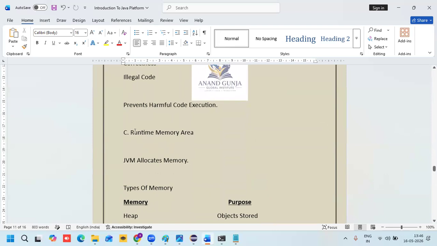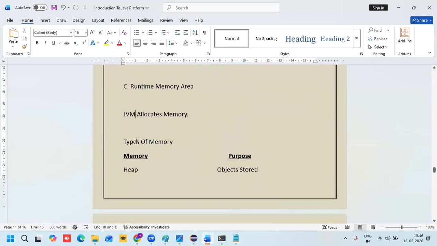And the runtime memory area. The JVM allocates memory, you know that. Finally, the JVM allocates memory. Now let me explain one very small thing: the types of memory segments.